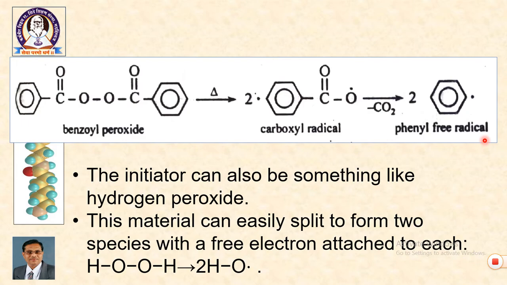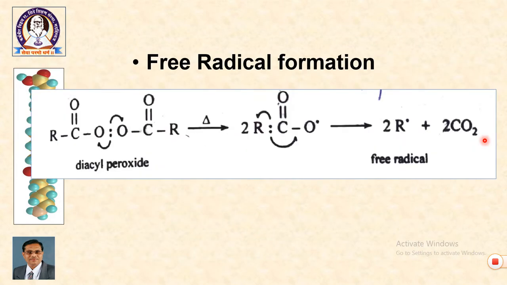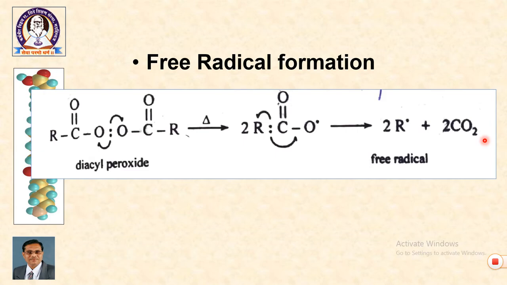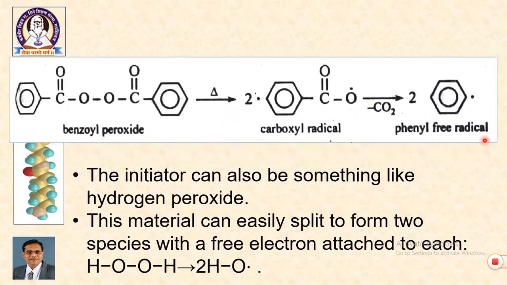In this way, see the examples once again. Radical formation is the first step in the process of free radical addition polymerization. Radicals are obtained from peroxide-like compounds. These undergo homolytic cleavage giving rise to free radicals. So, the first example is diacyl peroxide, second is tertiary butyl peroxide, third is benzoyl peroxide.